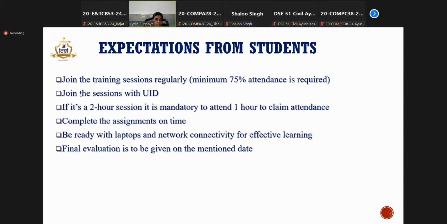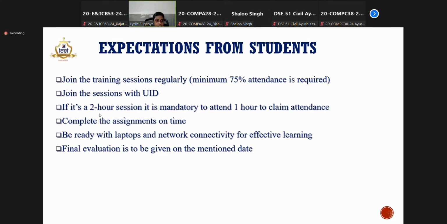And one more thing, while attending sessions, for example, if it is a 2-hour session, then it is mandatory to attend at least 1 hour to claim attendance. So if you are not attending even 1 hour, and you attend for 15 or 20 minutes and then just leave the meeting, then you will not get the attendance for that particular session. So you need to note that you have to attend at least half of the session. Otherwise you will not get the attendance, and also you will miss the training, so you will not get the continuity.